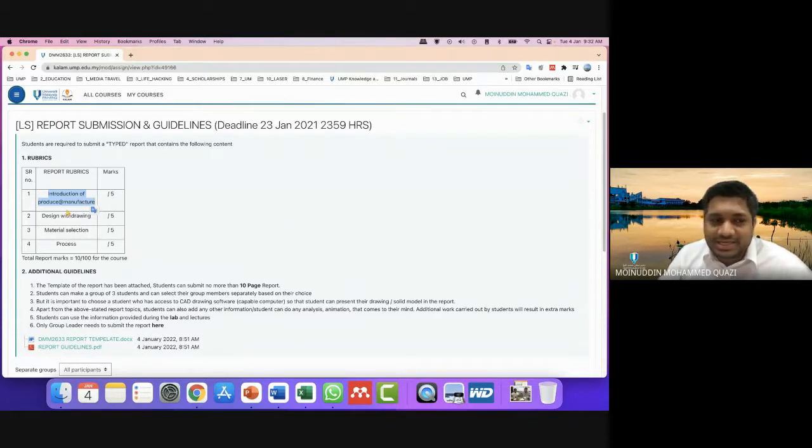Something like that. Then you need to do design with drawing, so you need to create a drawing. Then you need to show material selection: why you selected plastic, why you selected metal, why you selected ceramic, something like that. And then you need to show the steps of the process, how you are going to carry out the steps of the process.